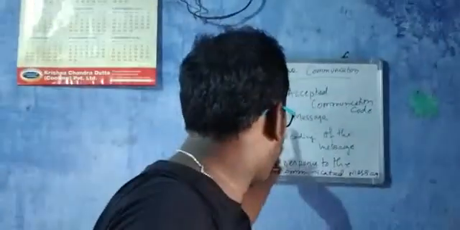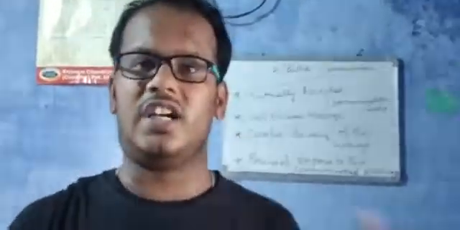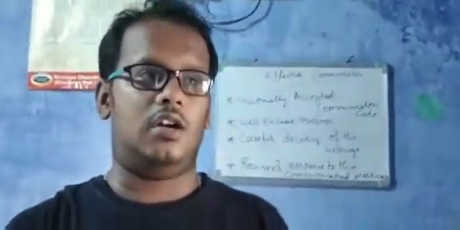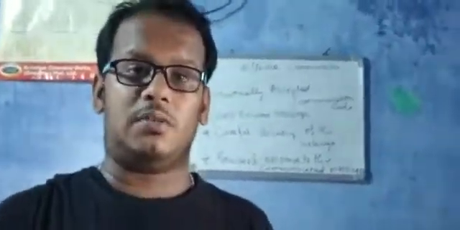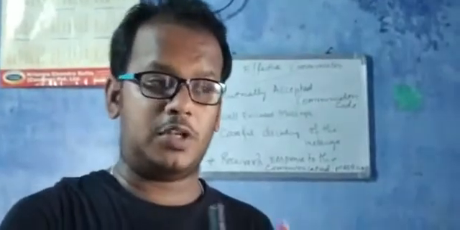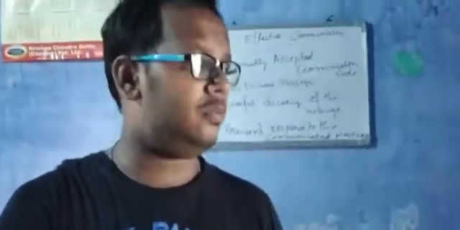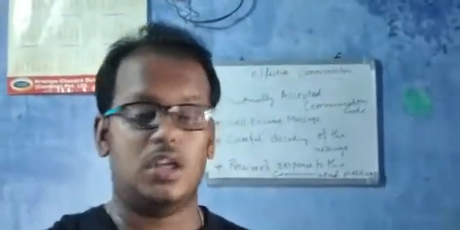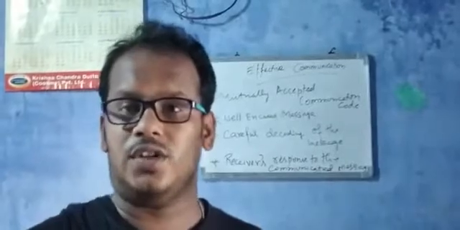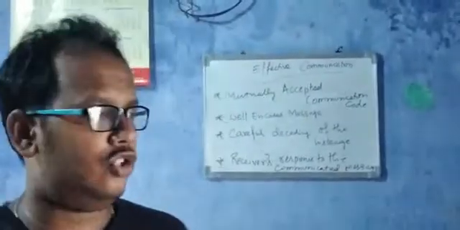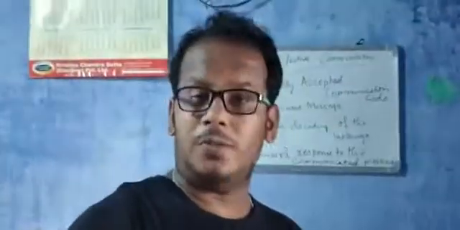Now, when you talk about a well encoded message, the message should be understandable by both the sender and the receiver. Well encoded means the message should be kept properly. That message should be secure. It should not be leaked. It should not happen that the person at the receiving end doesn't receive the data and someone else receives it. The message should be highly secure. An encoding technique should be used, and it should be encrypted.